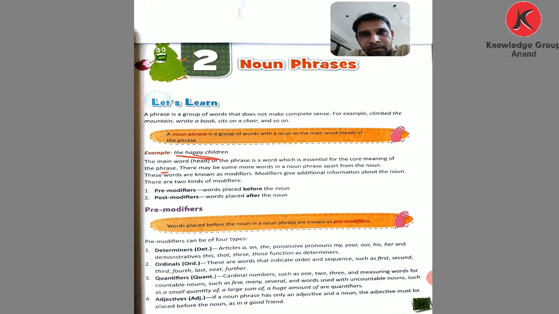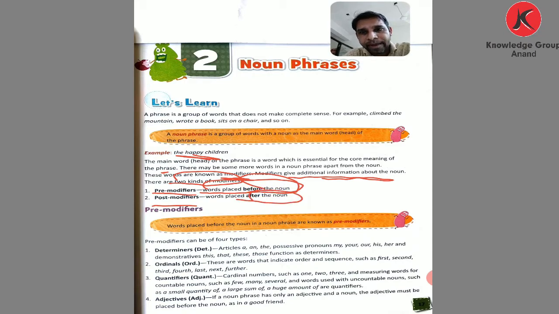There may be some more words in a noun phrase apart from a noun. These words are known as modifiers. Modifiers give additional information about the noun. There are two kinds of modifiers. The first one is pre-modifiers and the second one is post-modifiers. Pre-modifiers are words placed before the noun. And post-modifiers are words placed after the noun.